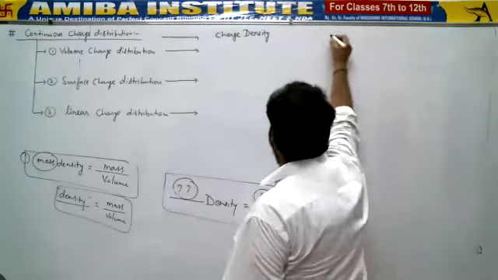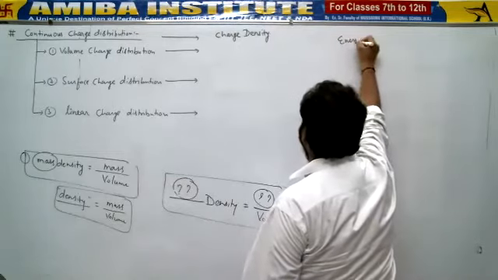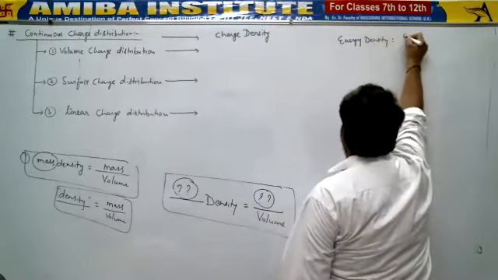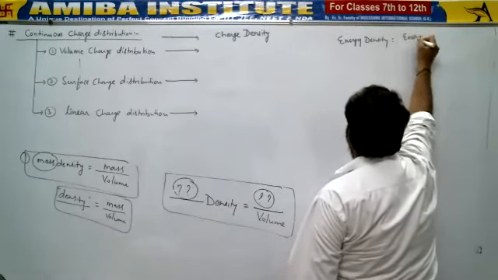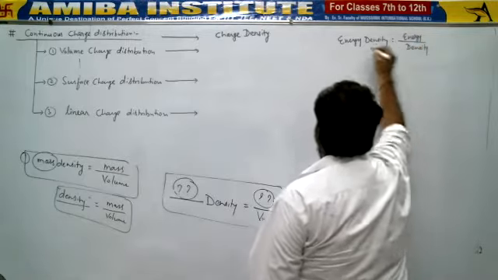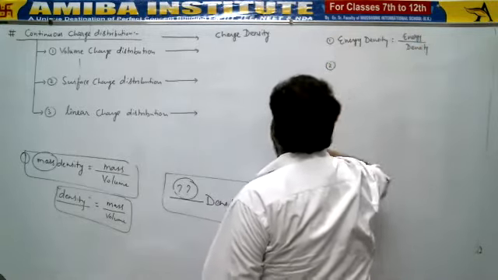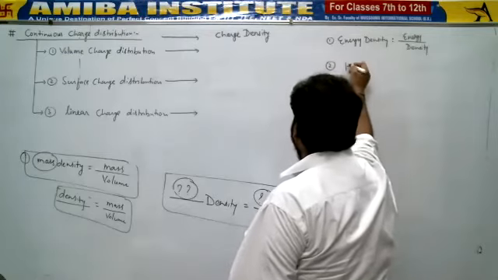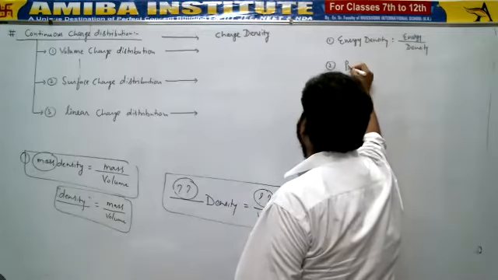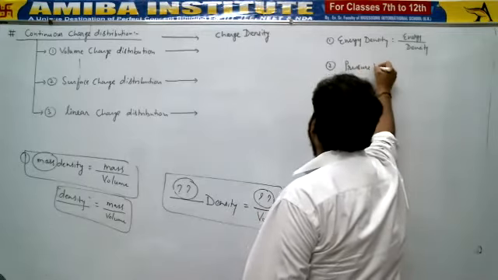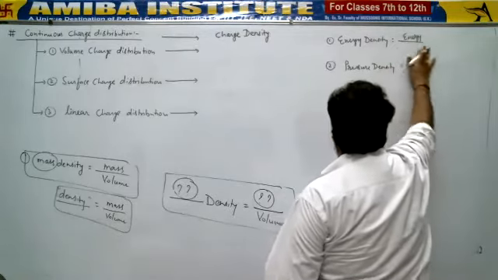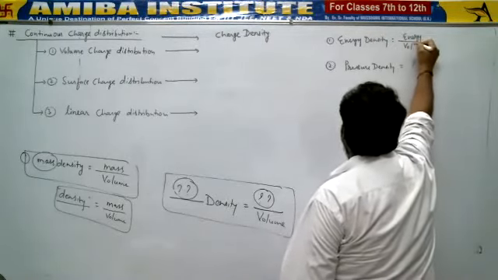Similarly, if I ask for energy density, then the formula should be energy upon volume. Similarly, force density, or pressure density, whatever quantity it is. Pressure upon volume, right? Sorry, this is energy upon volume, not energy upon density.